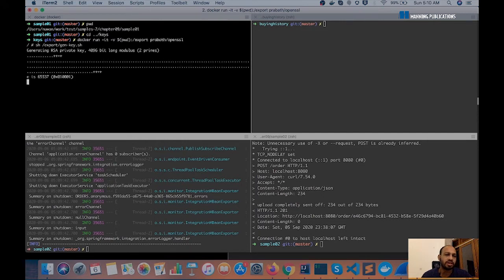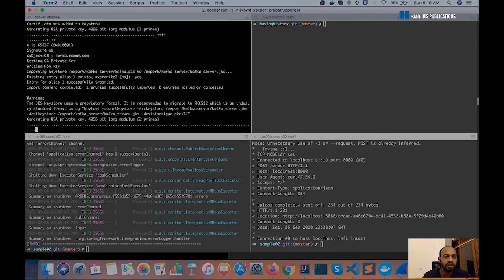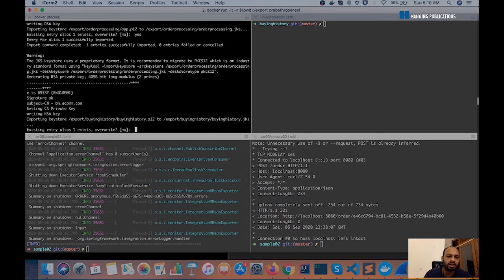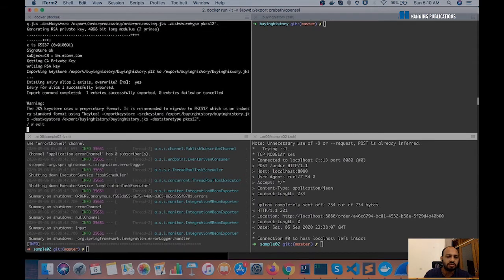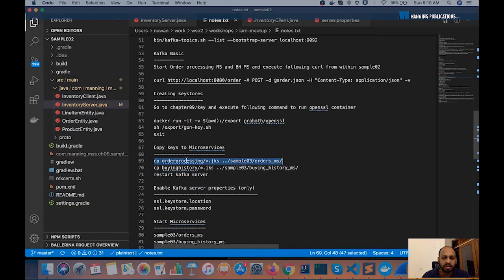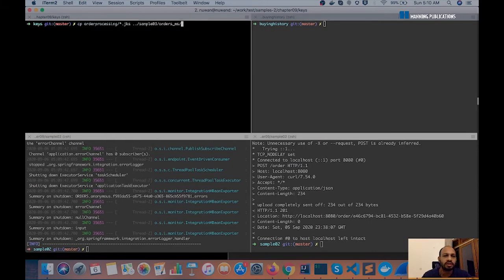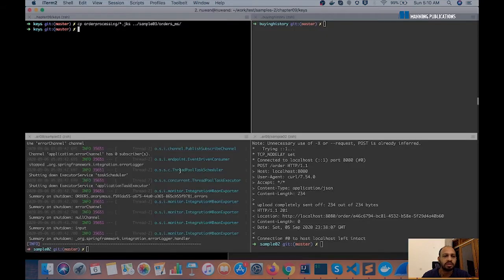As you can see here, it's generating the CA key, and then the server key, and finally the client key, basically the certificates for the buying history microservice. So we are now done. We basically created the keys. Now let's go ahead and copy these keys into the respective microservices. So copy the certificates of the order processing microservice, and then the buying history microservice.